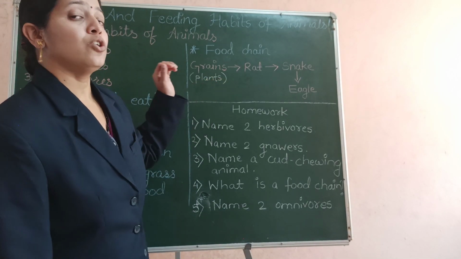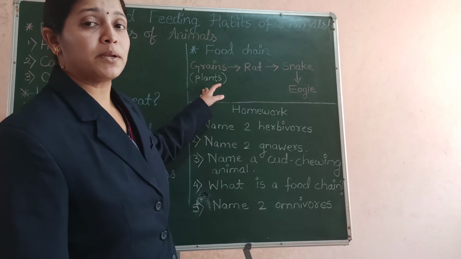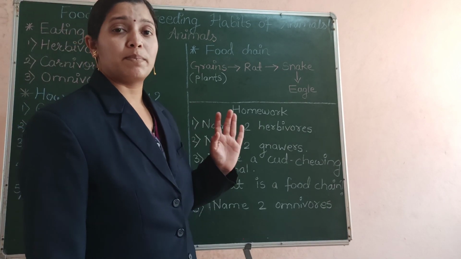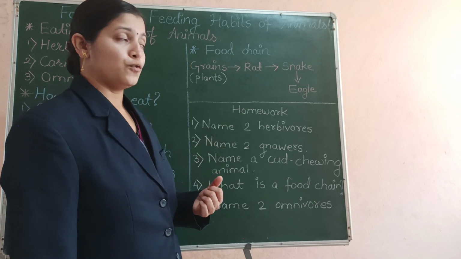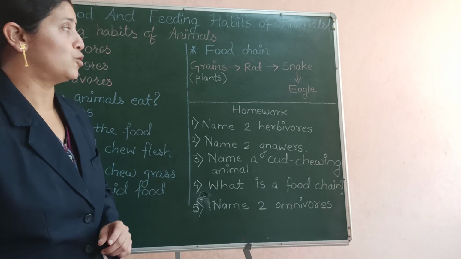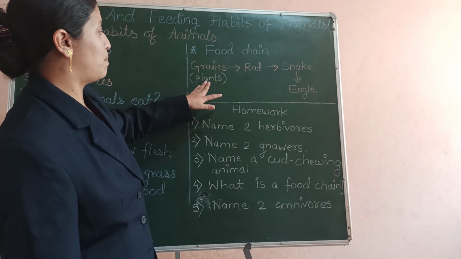The food chain always begins with a plant because plants prepare their own food. Plants do not depend on any other plants or other animals for their food. Each and every plant prepares its own food. So whenever a food chain begins, the beginner is a plant.